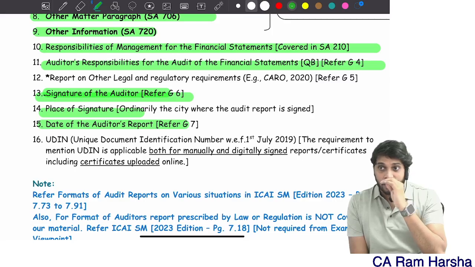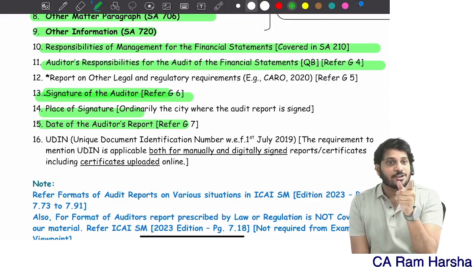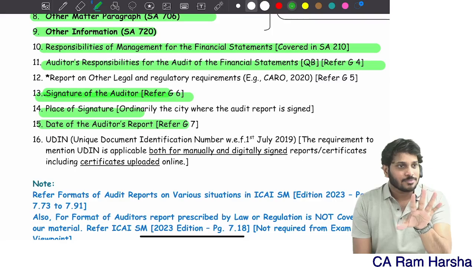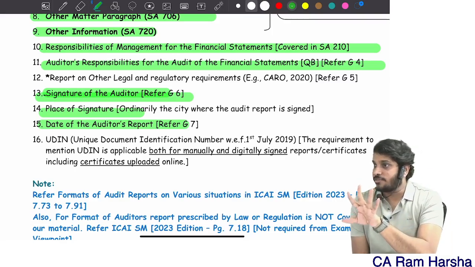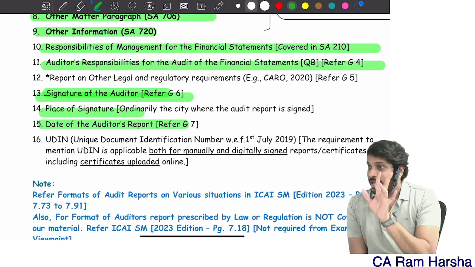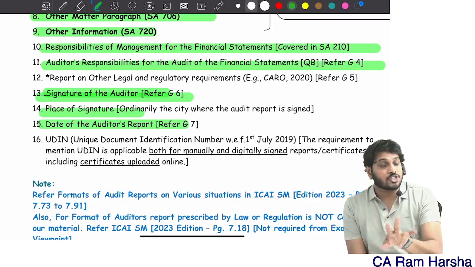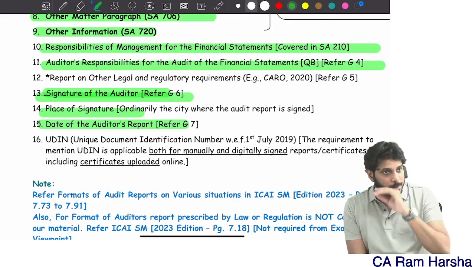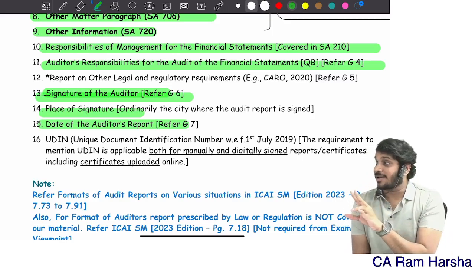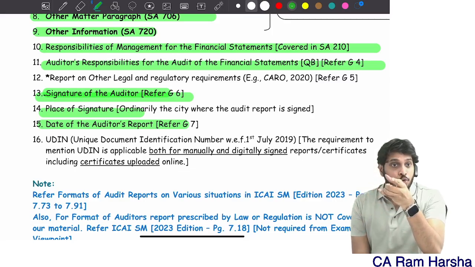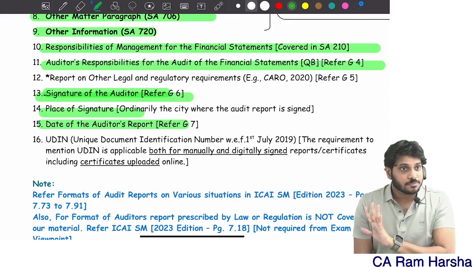The date of the auditor's report cannot be earlier than the date on which you completed the audit. It cannot be earlier than the date on which you completed audit procedures. It cannot be earlier than the date on which you obtained sufficient appropriate evidence about the financial statements. It cannot be earlier than the date of approval by the board of directors.